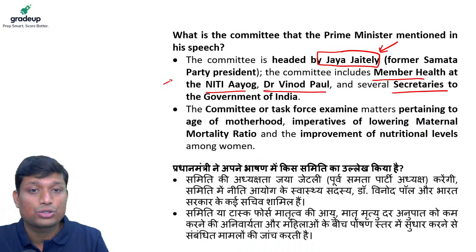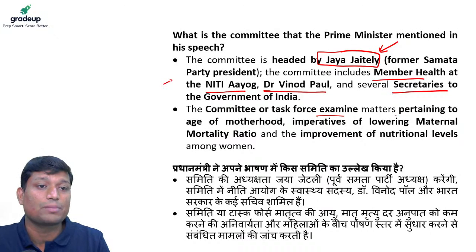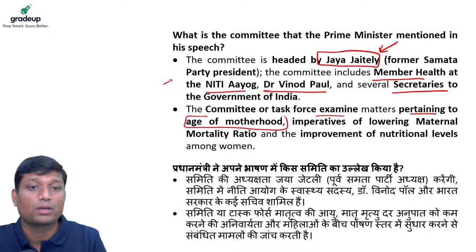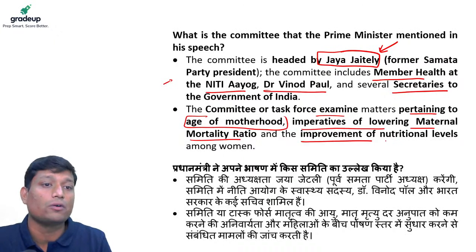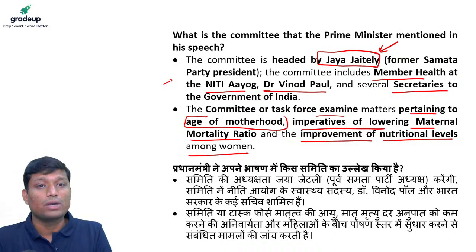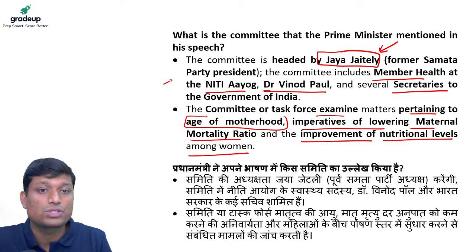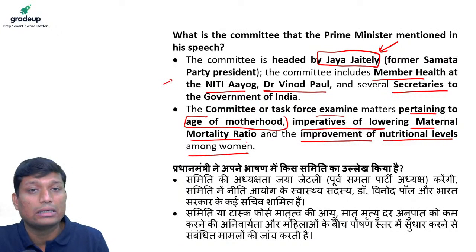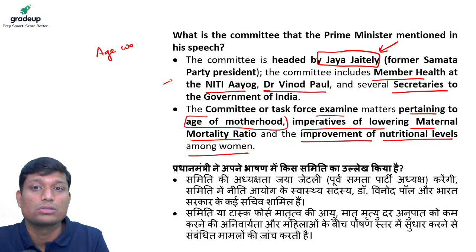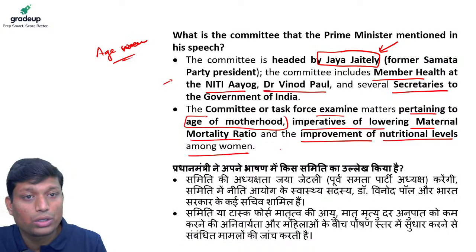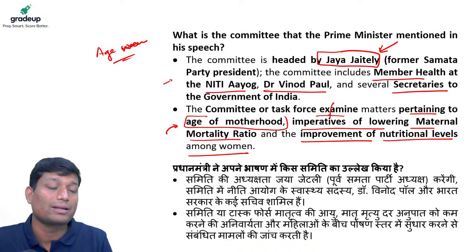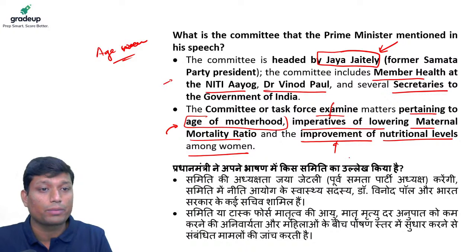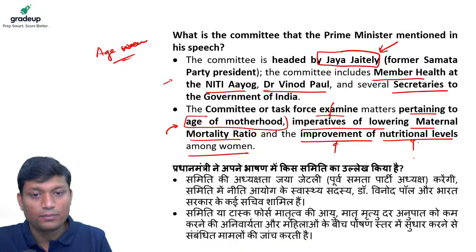Then let us see what other issues are there. The committee or task force will examine matters pertaining to the age of motherhood, right? The imperatives of lowering the maternal mortality ratio and the improvement of nutritional levels among women. So we have to see that the task given to this committee is not only limited to the age of marriage. It is not only about the age of marriage, right? It will also look into issues pertaining to the age of motherhood, the imperatives of lowering maternal mortality ratio and the improvement of nutritional levels, right?